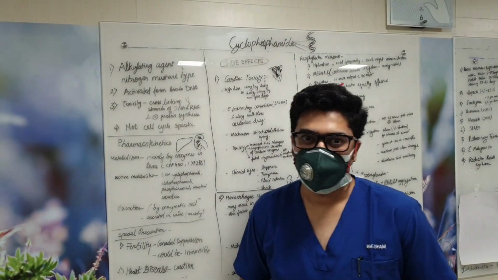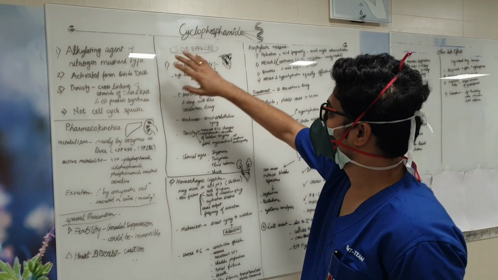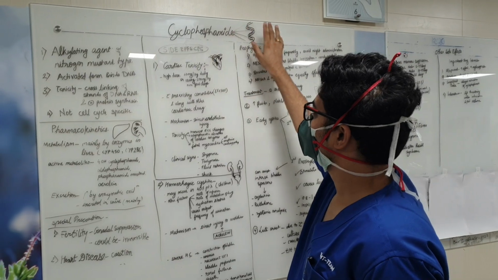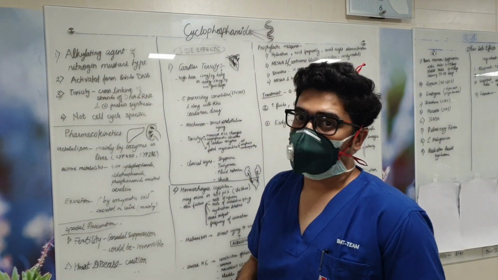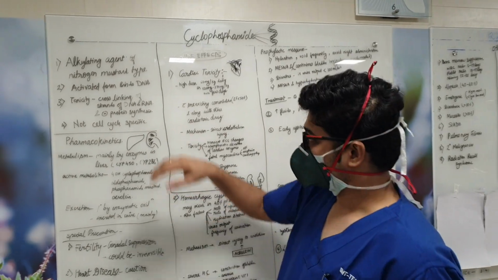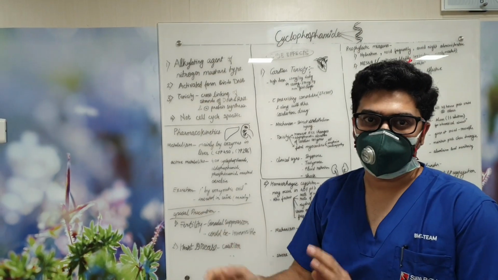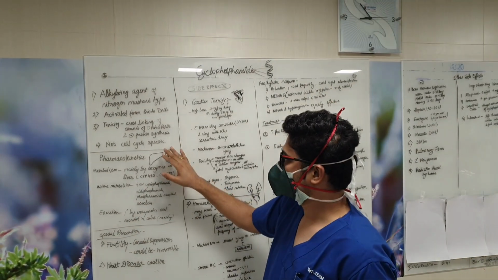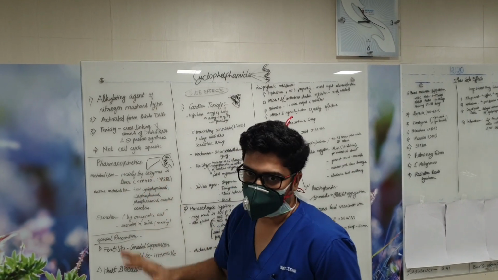It's an alkylating agent. It gets activated and binds, cross-links the DNA and RNA, and inhibits protein synthesis. Since the mechanism of action is not related to any specific part of a cell cycle, it is called a cell cycle non-specific drug. So where it is metabolized is an important question.